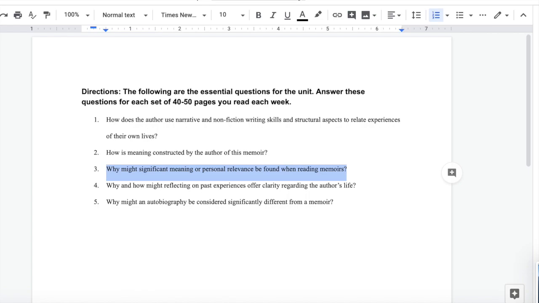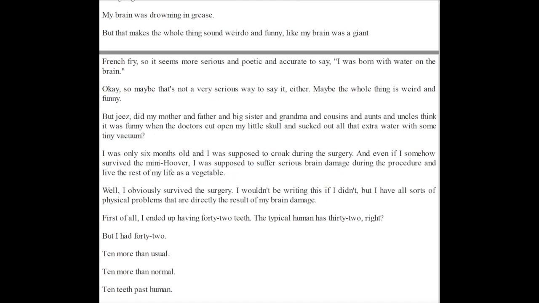The third question is asking why personal meaning might be found in memoirs. Keep in mind that a memoir is essentially an autobiography, but more emphasis is placed on the author's personal emotions about life experiences. This question can be interpreted as asking you how the reader might find something about the author's personal experiences relevant to the reader's own personal experiences. We can use this passage on page 3 of the text to answer this question.